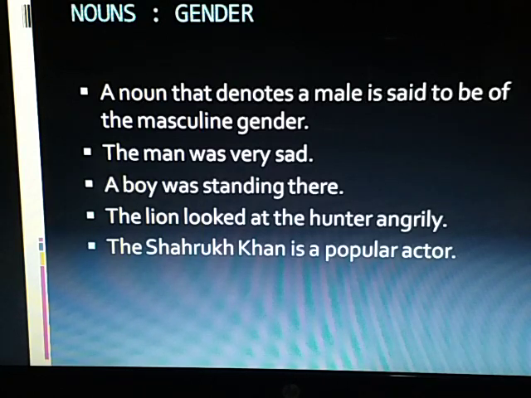Number one, masculine gender. A noun that refers to a male is said to be in masculine gender. For example: The man was very sad. A boy was standing there. The lion looked at the hunter angrily. Shah Rukh Khan is a popular actor. In the above examples, man, boy, lion, and actor are in masculine gender.